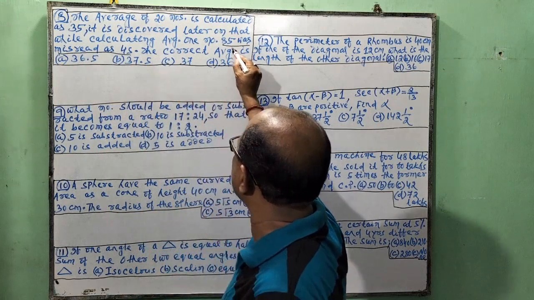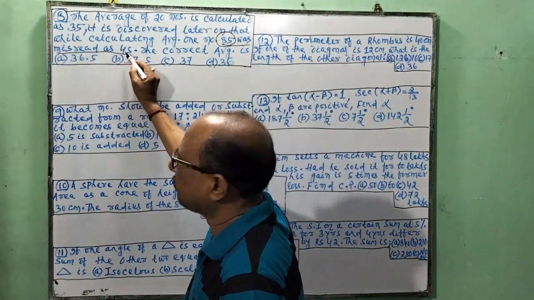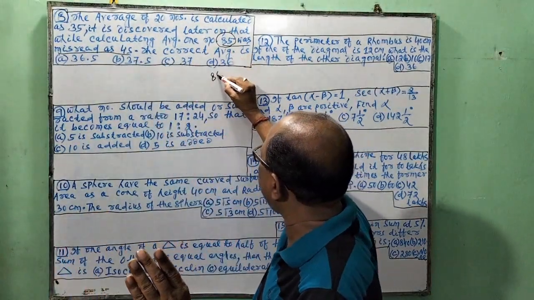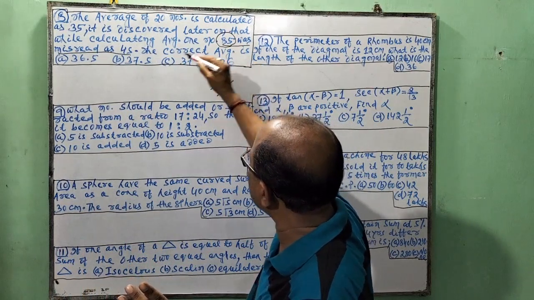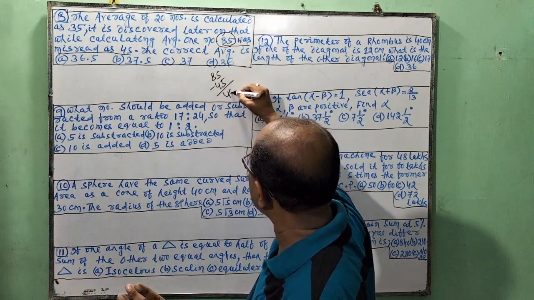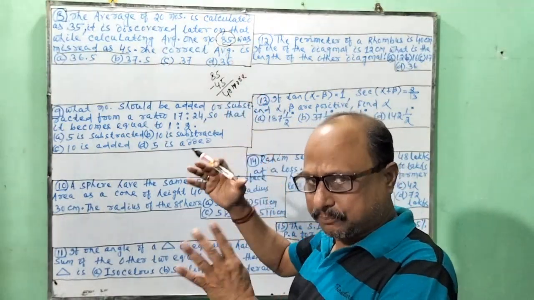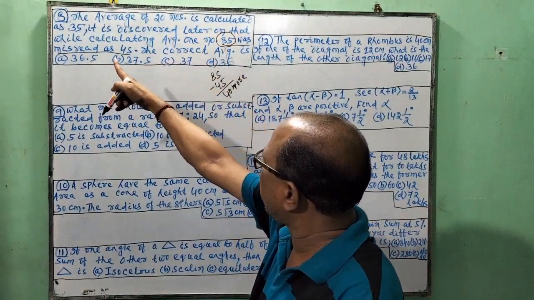So the original value is 85, misread as 45. So the difference, 85 minus 45, is 40 more.